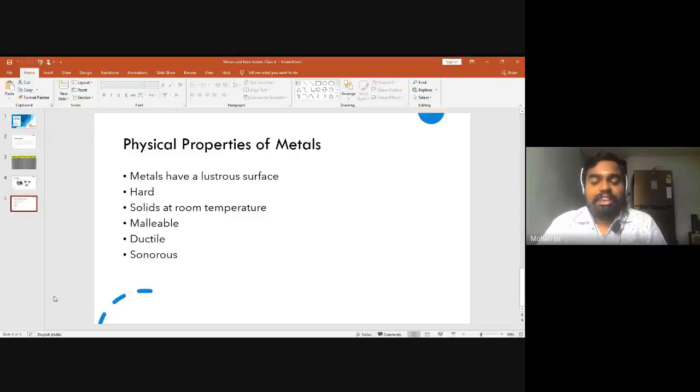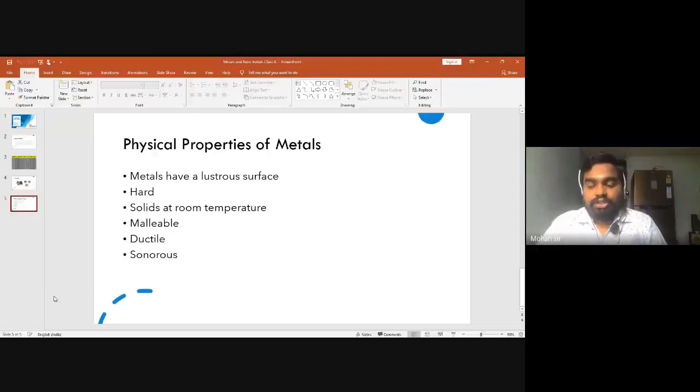Malleability and ductility are two important properties of metals. It may be asked as a 1 mark question, like what is malleability or what is ductility. So when I ask what is malleability, you will have to write: malleability is a property of metal by which the metals can be beaten into sheets. And ductility is a property of a metal by which the metals can be drawn into wires.